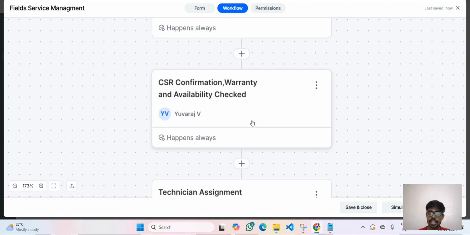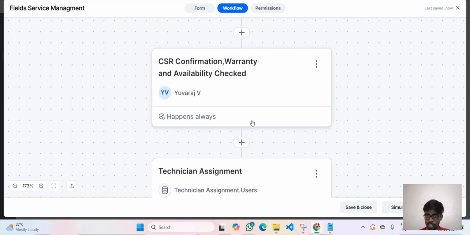In the senior CSR team, they will confirm that the warranty has been correctly applied, and also check whether the products mentioned by the junior CSR team are correct, or whether any changes are needed. If there are any changes, then he can revert back to the junior CSR team, and they can make the change. Once everything is good to go, then the technician comes into the picture.